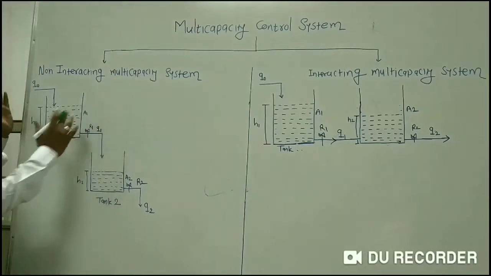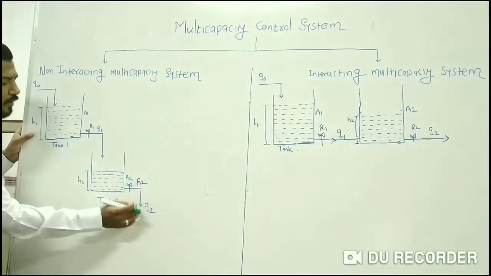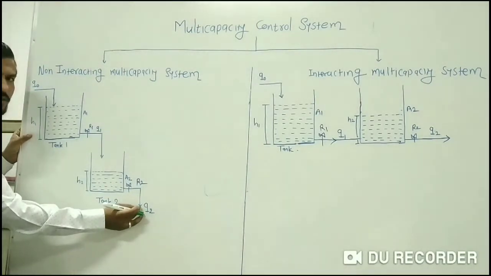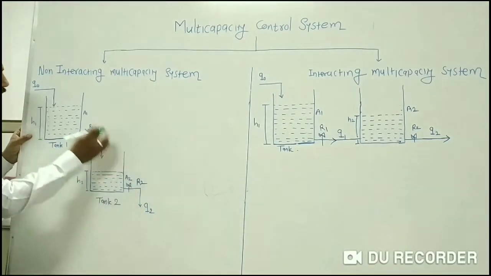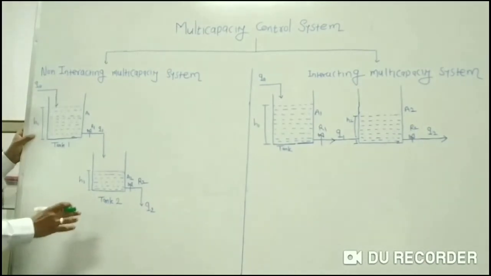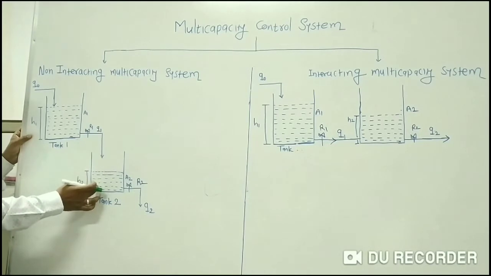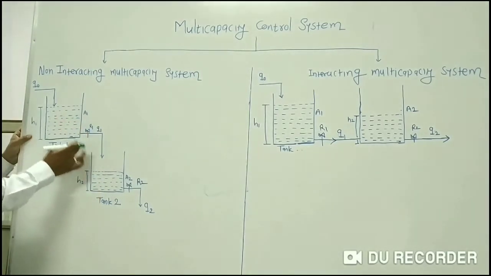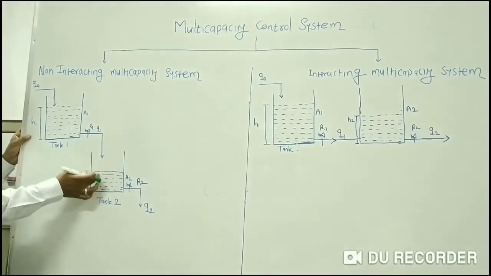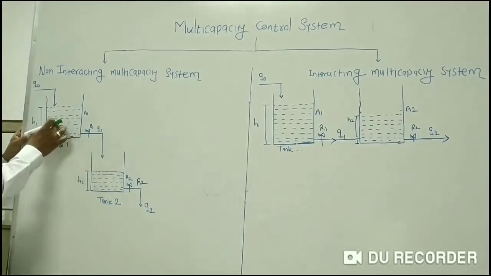Now in figure number 1, that is in the non-interacting multi-capacity control system, what if I change the output of tank number 2? If I change the output of tank number 2, the head in tank number 1 will not get affected. Or you can say that whatever may be the head or height in tank number 2, that will not affect the head in tank number 1. So both the heads are in a non-interacting manner with each other.